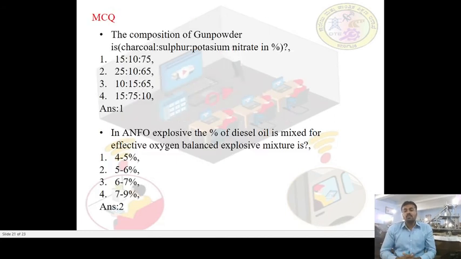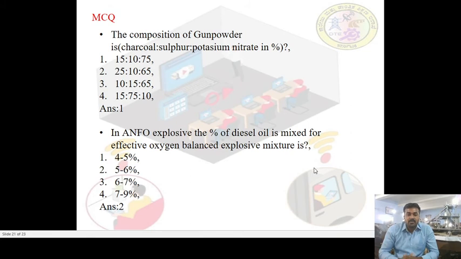Okay, let's go for the MCQs of the day. The combination of gunpowder is, yes, we have seen charcoal, sulfur and potassium nitrate, right? What is the exact percentage? We have seen in previous slides that potassium nitrate should be 75%, sulfur 10% and charcoal 15%. The right option will be option A.